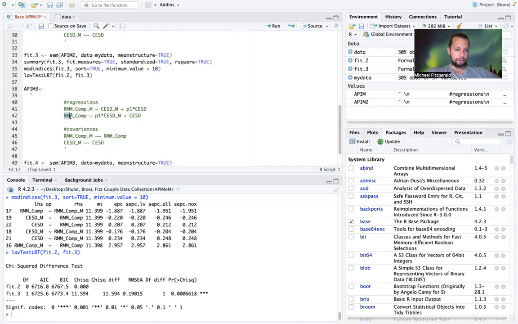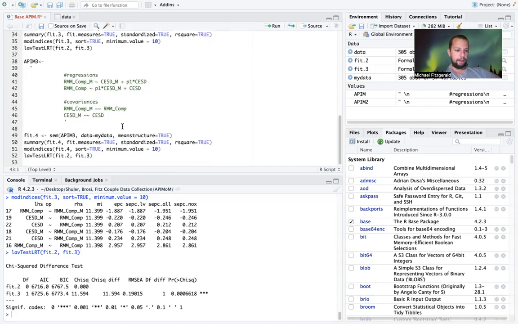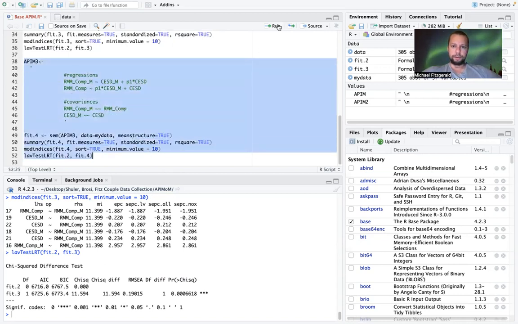So the partner effects is our relationship mindfulness for females being predicted by depression for males, and the inverse, relationship mindfulness for males being predicted by depression for females. All right. And so we will want to compare this model, APIM3, to the baseline model, where we have the completely saturated model. All right, so we can go ahead and we can run this model.